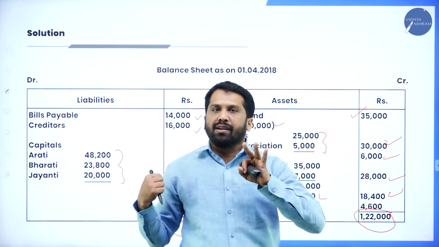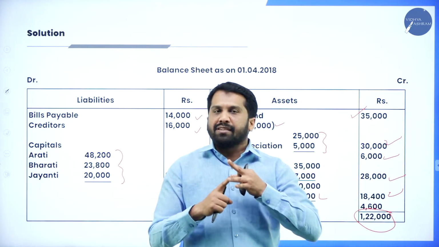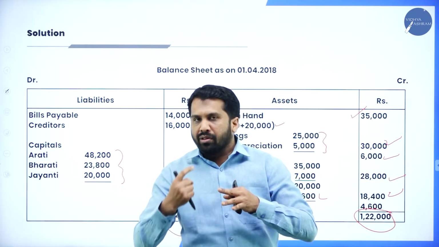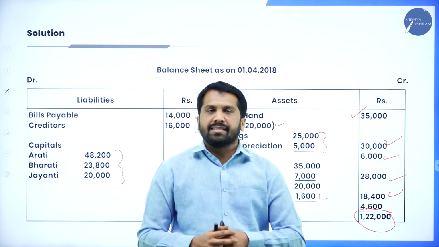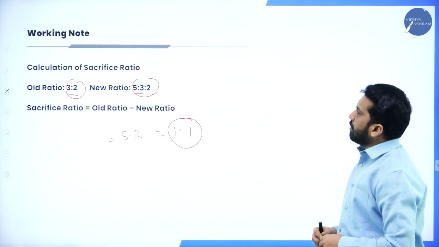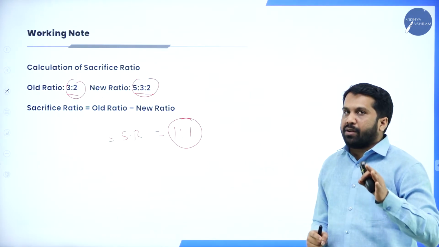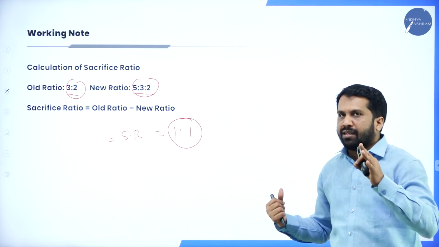Very important one, because in this we have goodwill, we have sacrifice ratio, and all the calculations included. So we are done with problem number 1. These are the working notes. As I told you, I'll take a separate revision class on the sacrifice ratio and gain ratio.